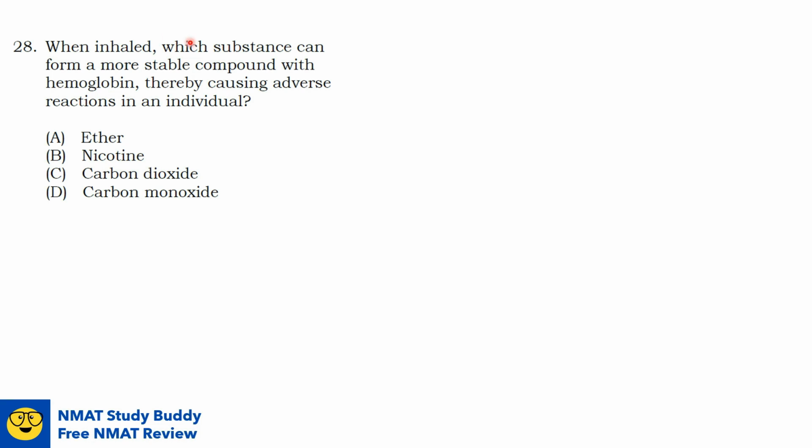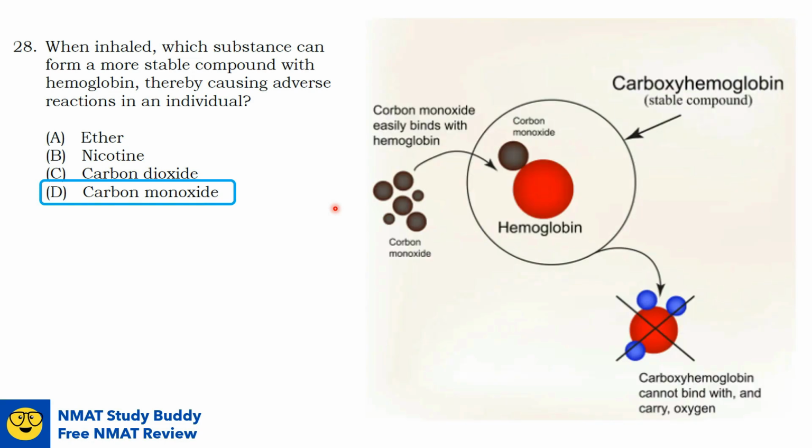When inhaled, which substance can form a more stable compound with hemoglobin, thereby causing adverse reactions in an individual? Is it either nicotine, carbon dioxide, or carbon monoxide? The answer here is quite straightforward, and that is carbon monoxide. So let me just show you the relationship between carbon monoxide and hemoglobin.